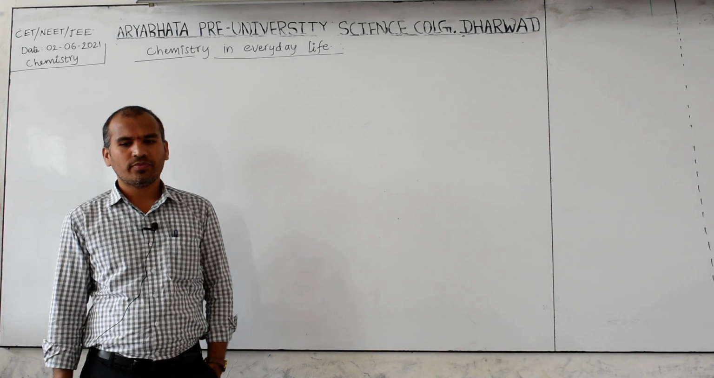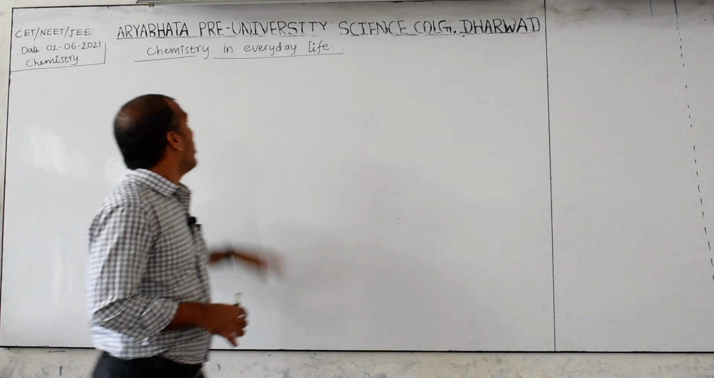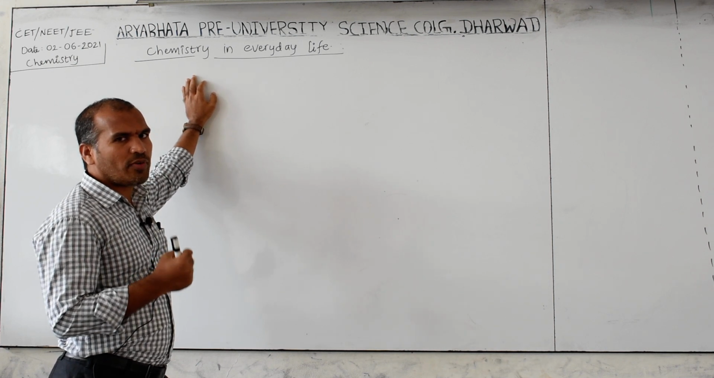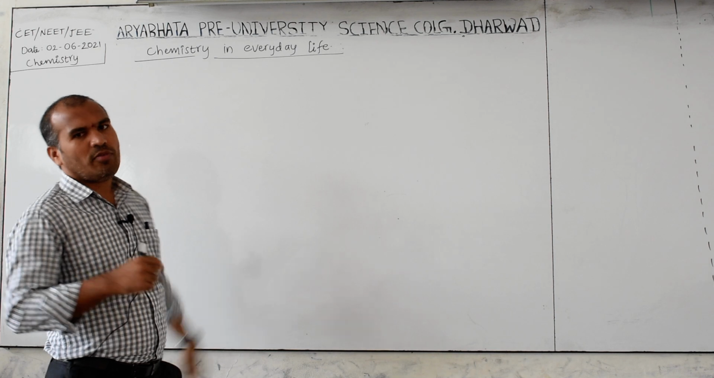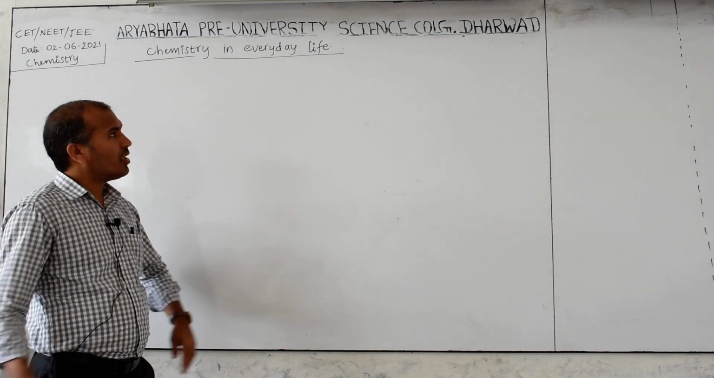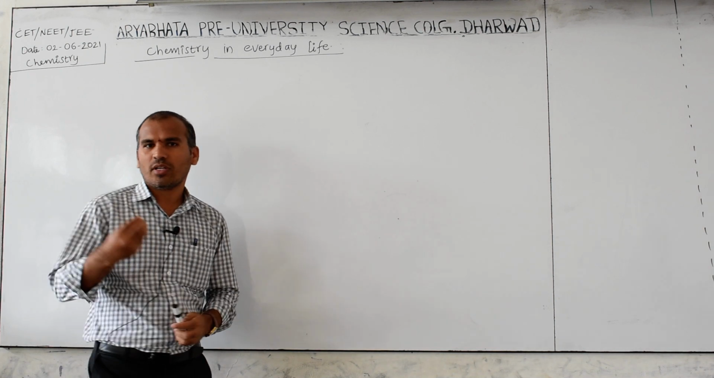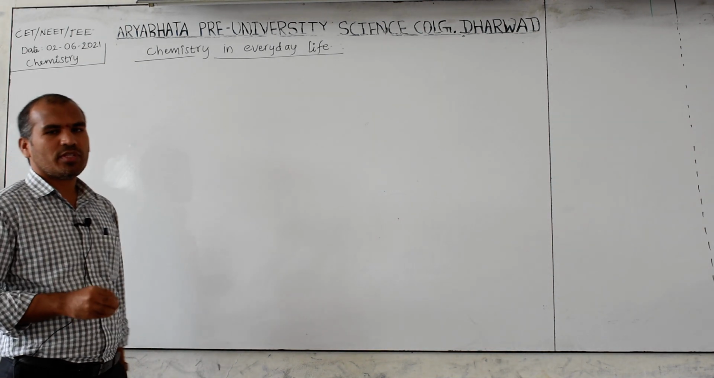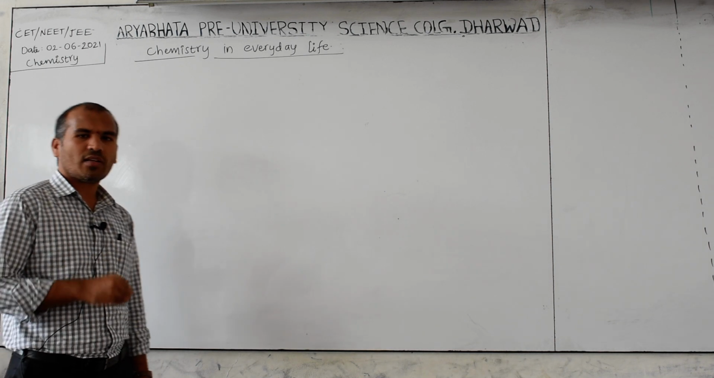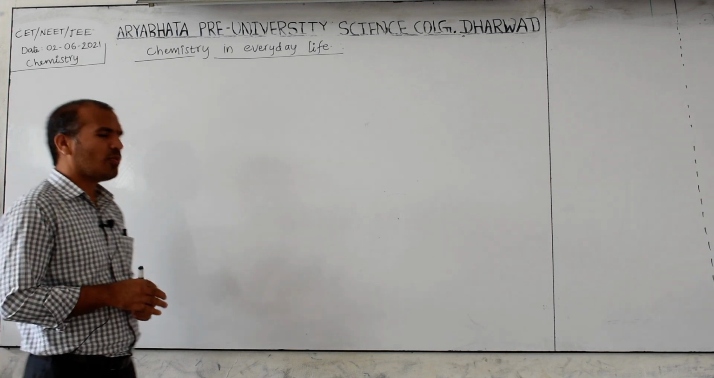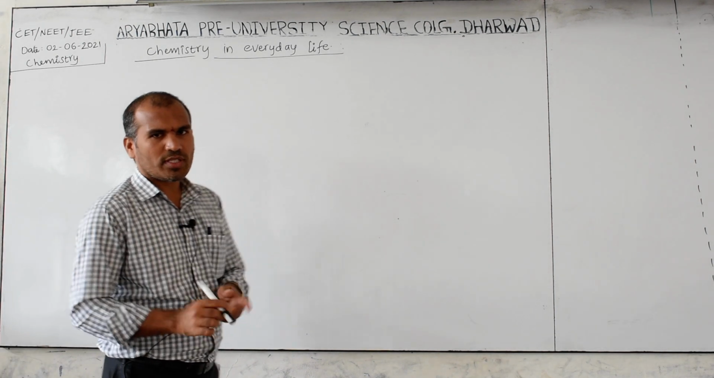So now, chemistry in everyday life: how is chemistry useful in our day-to-day life? Without medicines, we are not living nowadays. Every day we are using some chemical compounds, which are called drugs or medicines. So what is a drug, or what is a medicine?